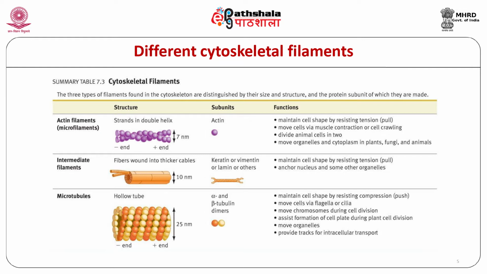Disassembly of tubulin is favored by the presence of calcium, calmodulin or colchicine, vincristine, vinblastine, whereas tubulin assembly is stabilized by Taxol. Microtubules tend to polymerize at a higher temperature of about 35 to 37 degrees centigrade and depolymerize at temperatures less than 5 degrees centigrade. We can see the structure of the alpha and beta tubulin inside the microtubule.